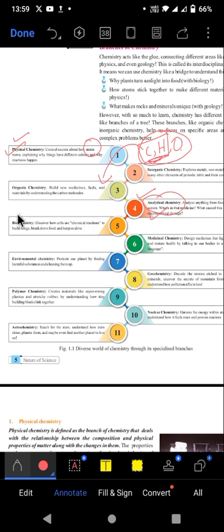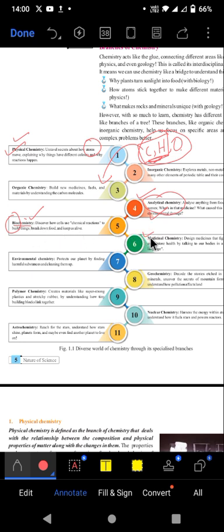Then comes biochemistry. The word bio means life. So this branch of chemistry deals with the chemical processes taking place inside the bodies of living organisms, or chemical reactions which are related to living organisms, okay. For example, respiration in animals, photosynthesis in plants, protein deposition in hair and nails, the composition of nails and hair in our body. All of this happens as a result of chemical reactions. So metabolic reactions including anabolism and catabolism are all studied in biochemistry.